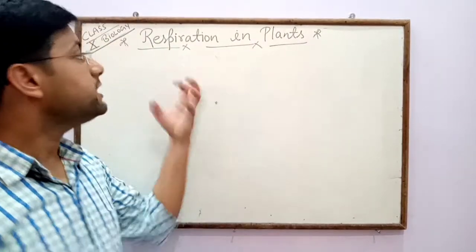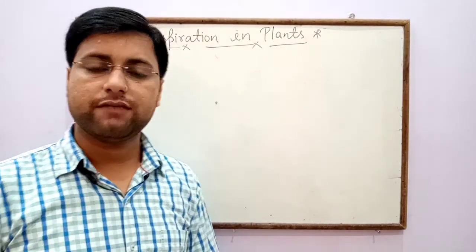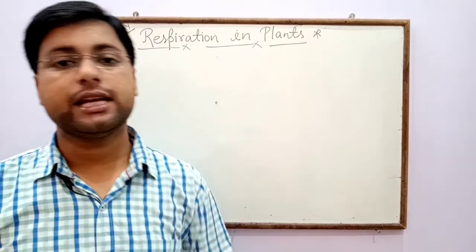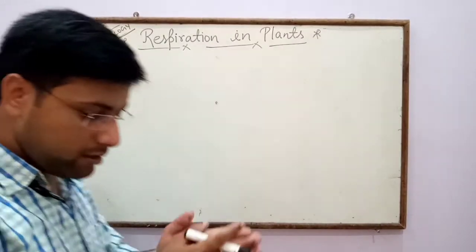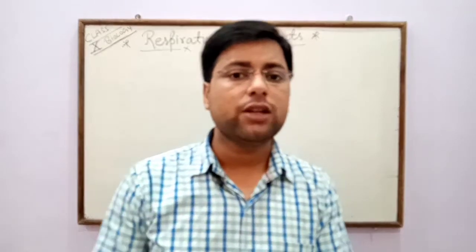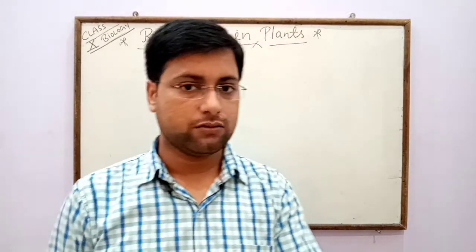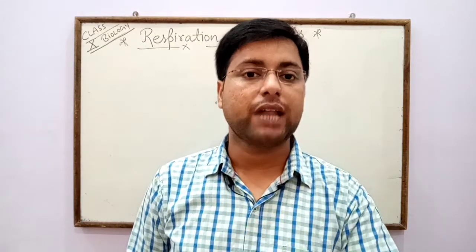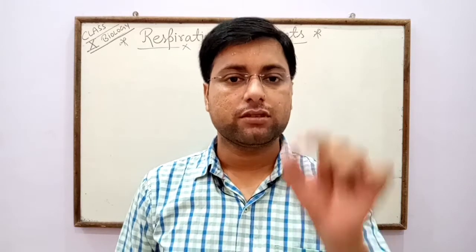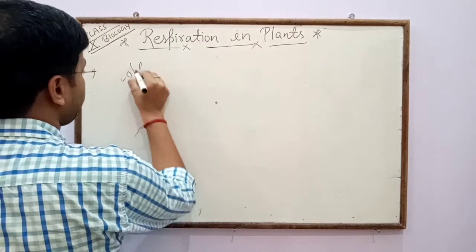Now about respiration in plants, because respiration occurs in plants as well as in animals and human beings. At first, about respiration in plants. In plants there is no special respiratory system for respiration. So respiration occurs in plants with the help of a teeny pore, that is stomata.